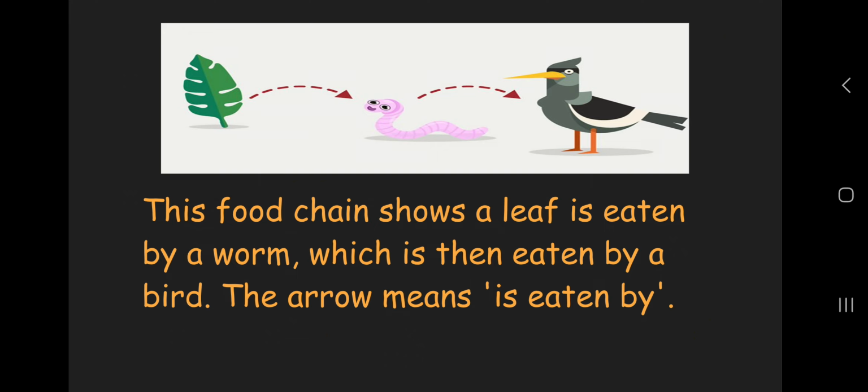Then a rabbit is eaten by a wolf or something, and then a wolf is eaten by a tiger or lion, and that's the biggest predator in the ecosystem.